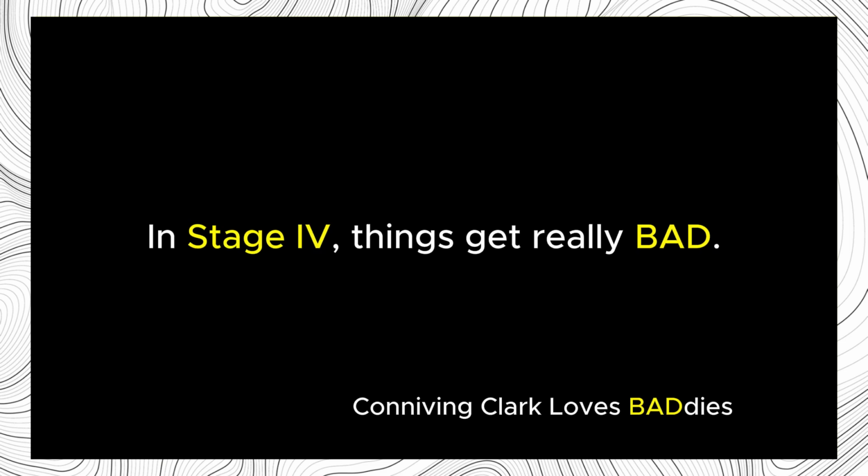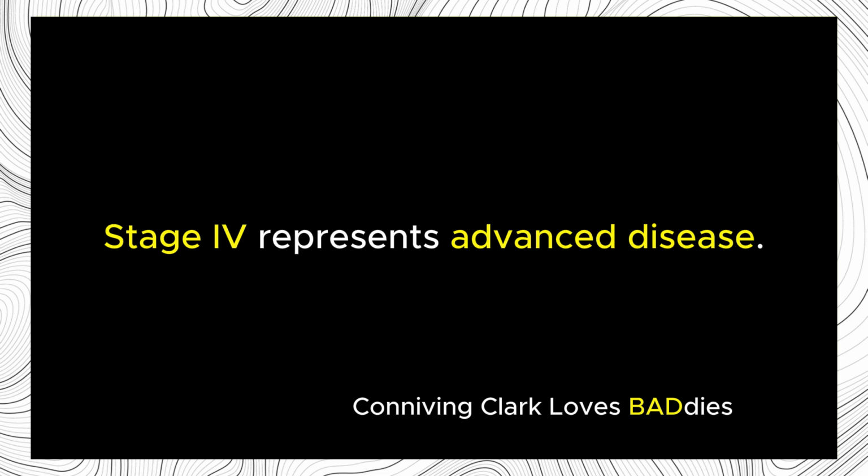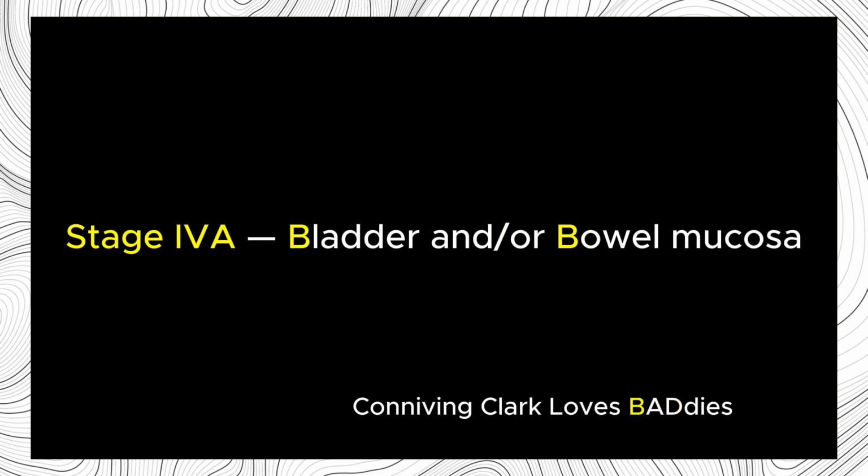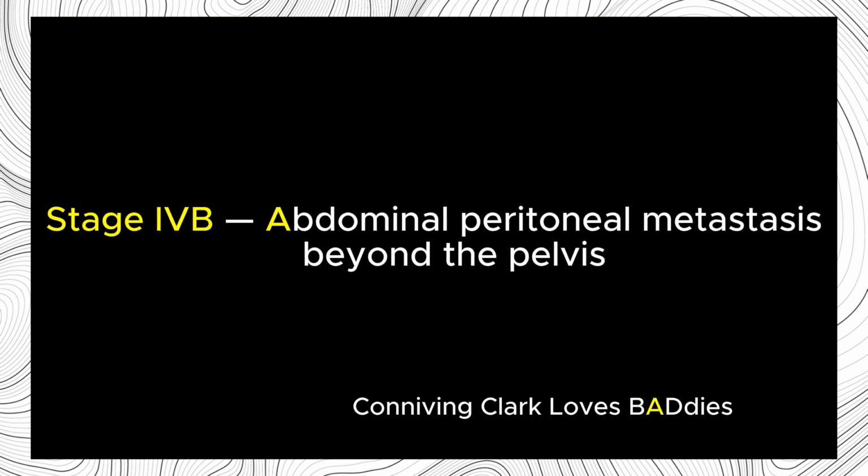In stage 4, things get really bad. Stage 4 represents advanced disease. In stage 4A, there's invasion of the bladder and/or bowel mucosa. The B in Baddies is for bladder and/or bowel mucosa. In stage 4B, there's abdominal peritoneal metastasis beyond the pelvis. The A in Baddies is for abdominal peritoneal spread.